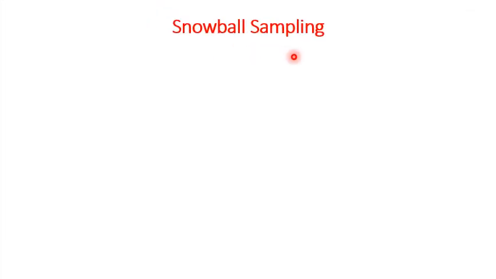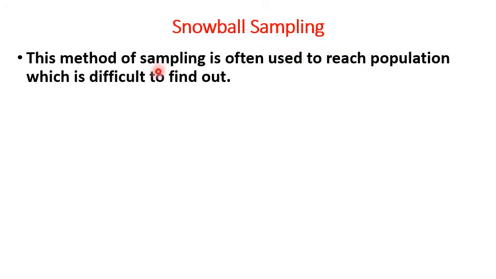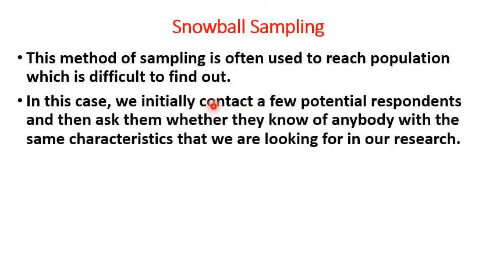Snowball sampling is the next method of non-probability sampling. This method of sampling is often used to reach a population which is difficult to find. So this method is used when our population members are scattered and it is very difficult to identify and locate them. In this case, we initially contact a few potential respondents and then ask them whether they know of anybody with the same characteristics that we are looking for in our research.